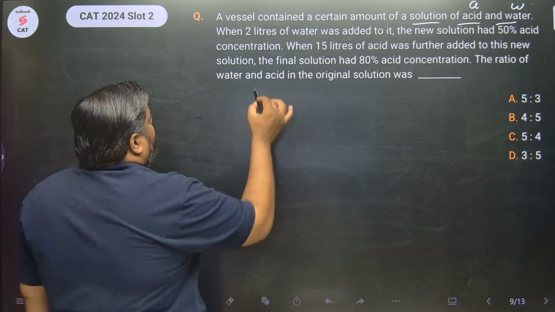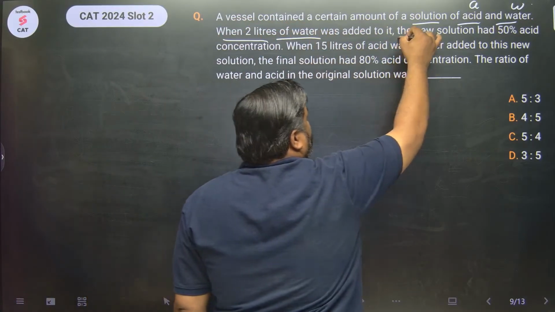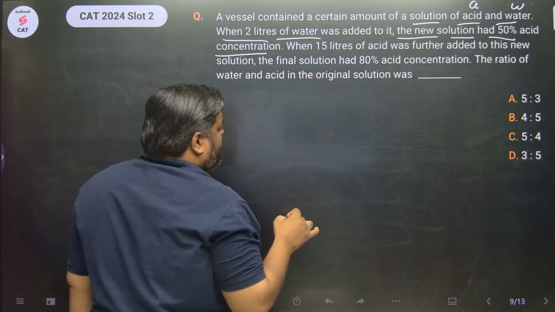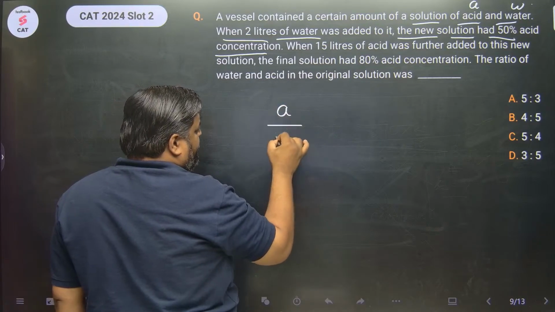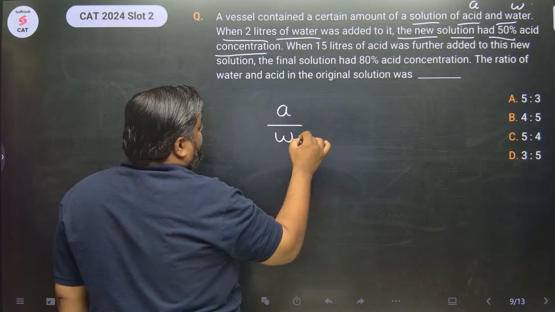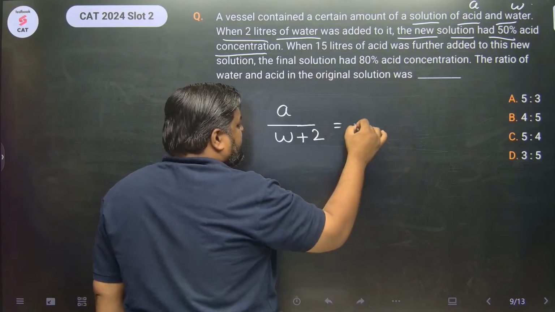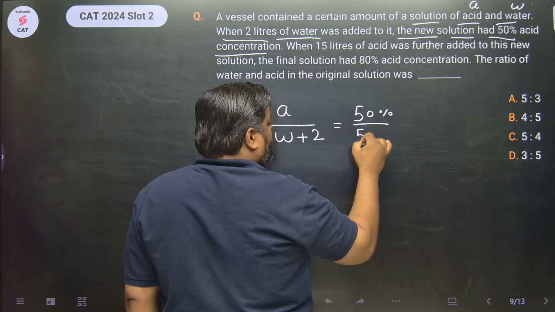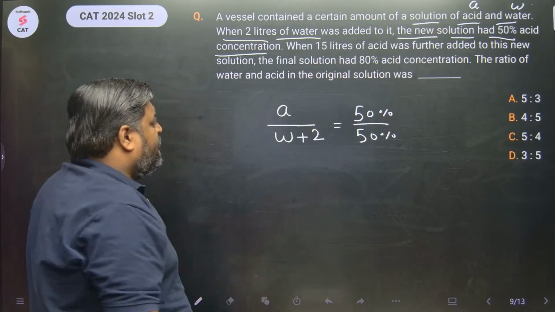चलो, now when 2 liters of water was added, the new solution had 50% acid concentration. So initially A amount of acid, W amount of water, but when you add 2 liters of water, तो क्या हो जाता है? The solution has 50% acid and 50% water. Numerator में I have acid, denominator में I have water.